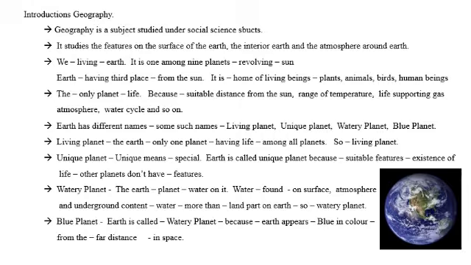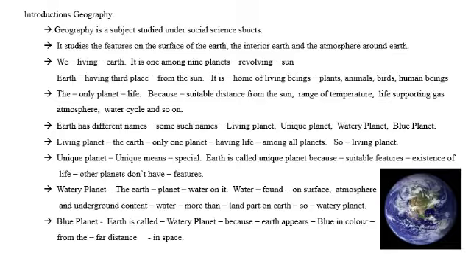It is the home of living beings such as plants, animals, birds, and human beings, and so on. There are a lot of kinds of living beings which are living on the earth. The earth is the only one planet which is having life on it.